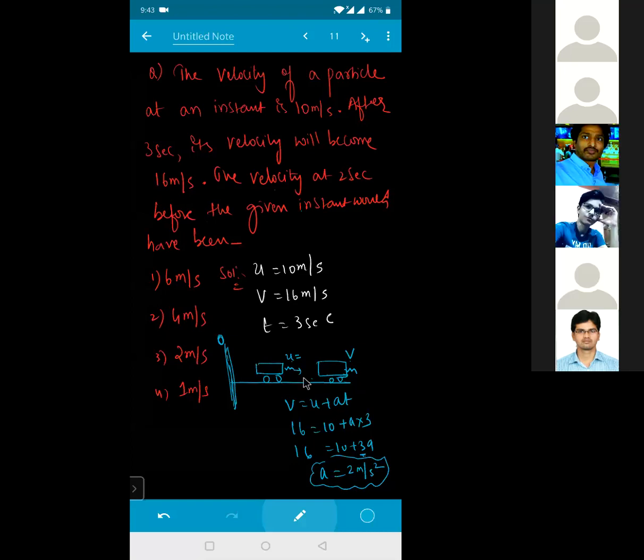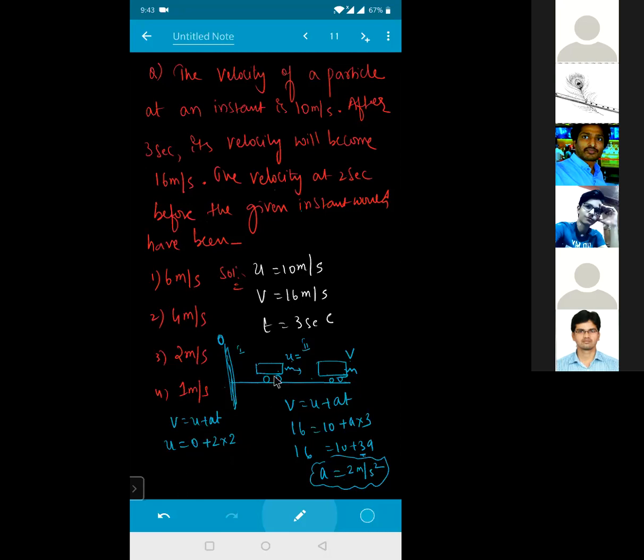Yes, sir. Understood? This is the second part, beta. This is the second part of the motion, and this is the first part of the motion. From 0 to 3 seconds, the initial velocity is 0 and the final velocity is u. For the second part, the final velocity of the first part will become the initial velocity. That means for the first part, if I'm using the kinematic equation again, v is equal to u plus at. Here the final velocity is u, if you're starting from rest, that is initial velocity 0 plus the acceleration of the car we got right now, which is 2, into the time, which is how much for me? 2. Got it? Yes, sir.